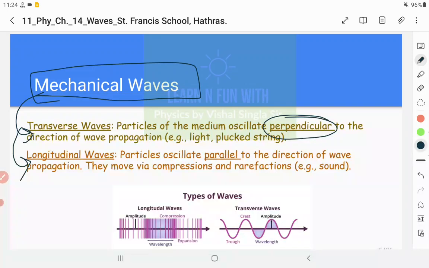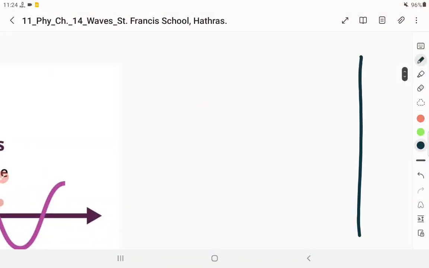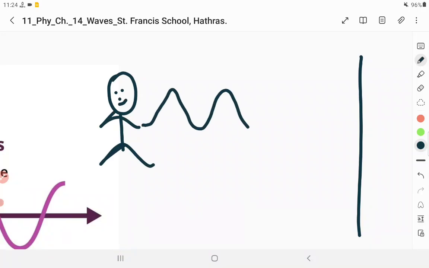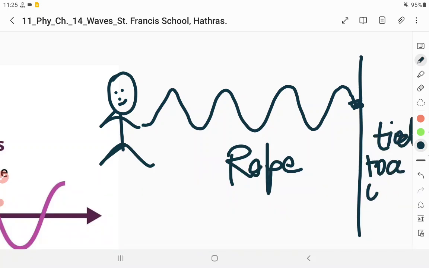For example, let me draw an example here. Let us suppose this is a wall, and here you have a boy standing, and this boy has a rope in his hand, and he is creating a wave in the rope. The rope is tied to a wall. So what is happening here? You will find that the rope particles are moving up and down. This is a rope particle, this is a rope particle, this is a rope particle. It is moving down, going up, moving down, going up.